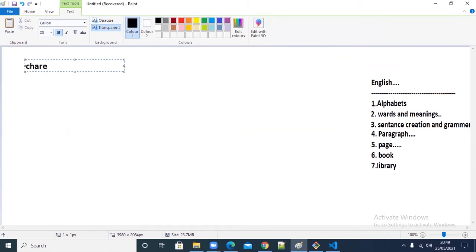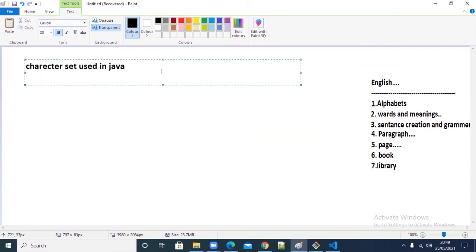A token is nothing but the character set used in Java. We can say tokens are the character set. Character set means a set of multiple characters. A character is nothing but a symbol. The symbols we use in a particular language are called the character set, or characters. So all those characters are called tokens.